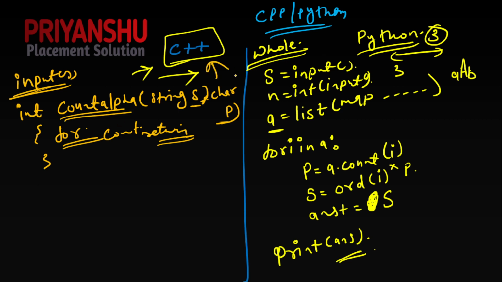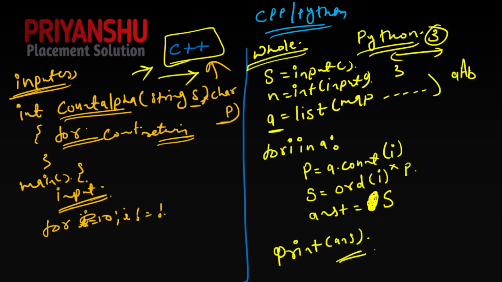We will implement the whole code in C++, don't worry, just try to understand the logic, what logic we are implementing. In the main body, what we are doing, first of all we take an input, we'll discuss in the IDE, no worries. And after that we take a for loop, for i equal to 0, yes of course. A loop is much better compared to other things, no worries.